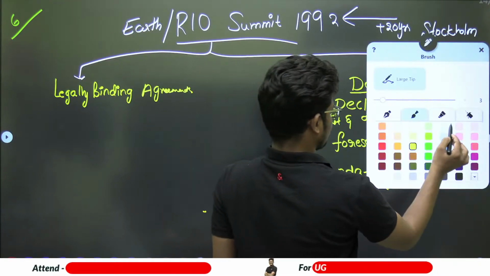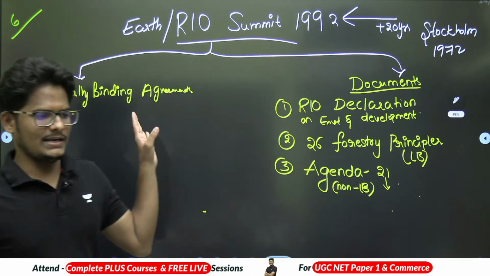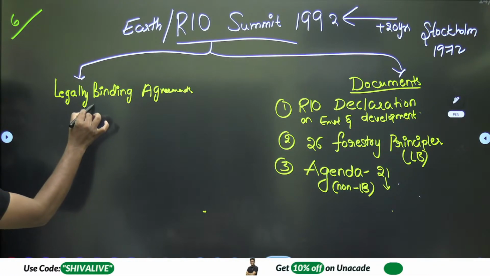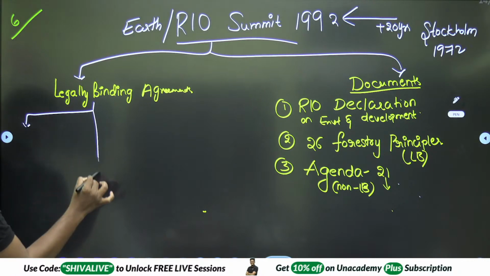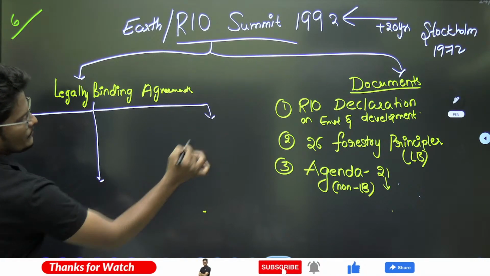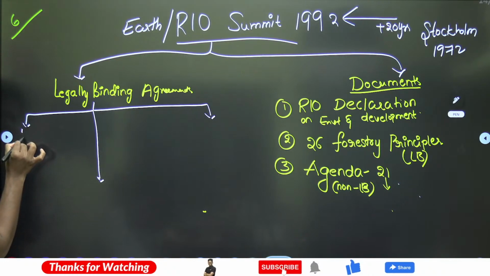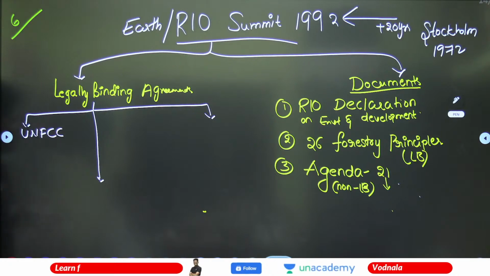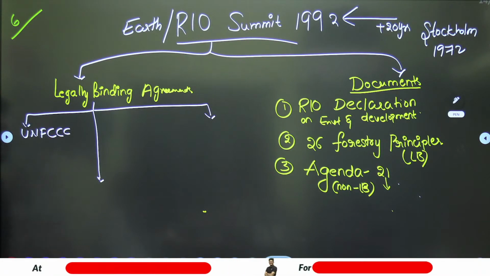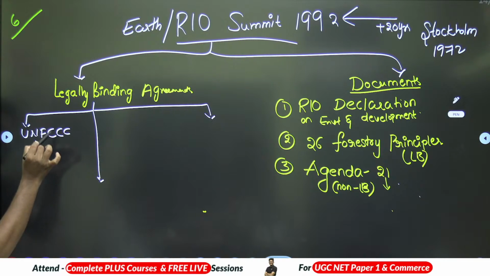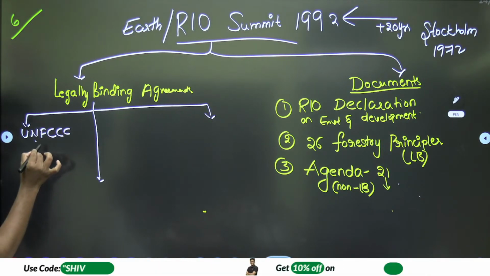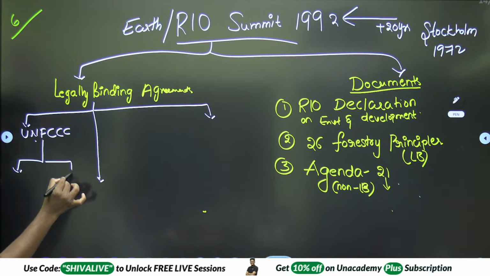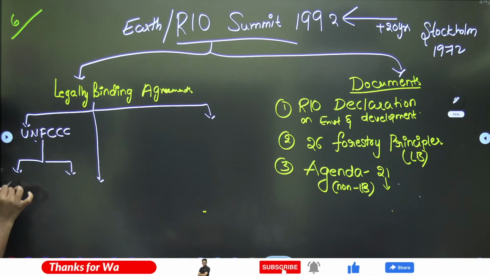Okay? Now we need to go for the legally binding agreements. There are 3 legally binding agreements. The first one is UNFCCC, the United Nations Framework Convention on Climate Change. Under this you have two: the Kyoto Protocol.